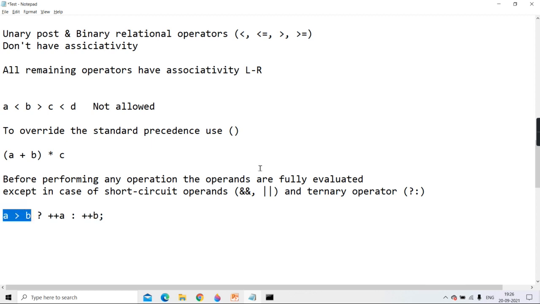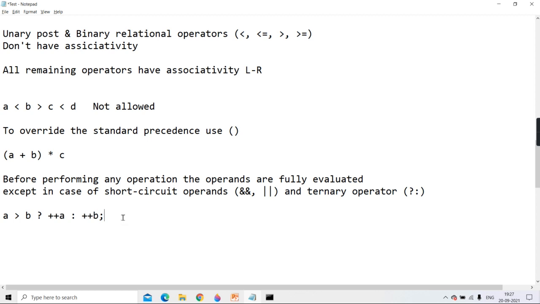It will do only A greater than B. If it is true, then it will do plus plus A, and if false, then plus plus B. All three it's not going to evaluate.